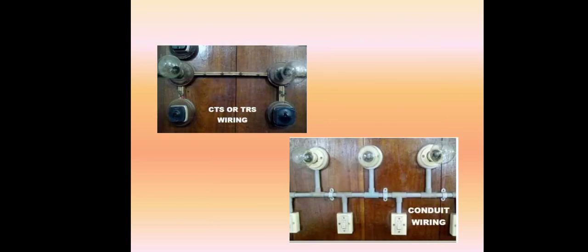You can see the difference between conduit wiring and batten wiring. In batten wiring, the wooden batten is used and you can see the wires outside. In conduit wiring, no wires are visibly seen. So for safety purposes, conduit wiring is safer when compared with batten wiring.